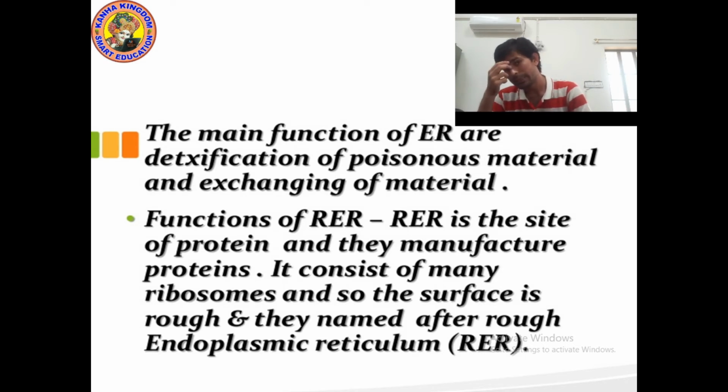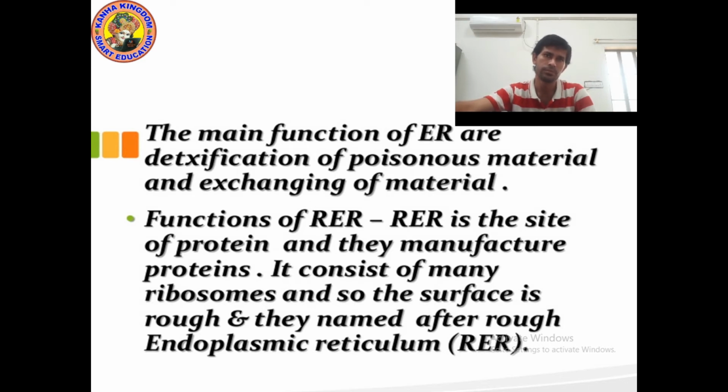As I said, there are two types of endoplasmic reticulum: rough endoplasmic reticulum and smooth endoplasmic reticulum. What is the function of rough endoplasmic reticulum? Rough endoplasmic reticulum is the site of protein manufacture. It prepares, means manufactures, the protein.